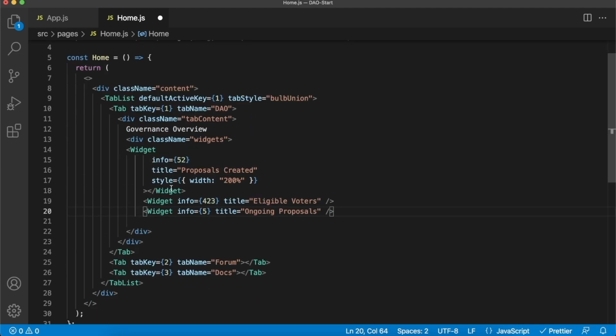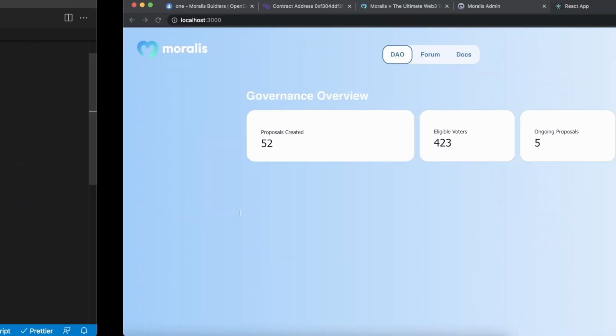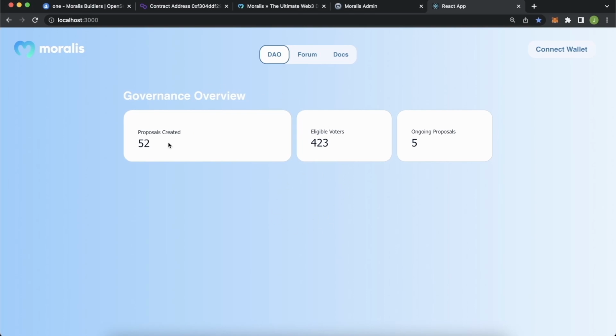So we have 3 widgets. Let's format these nicely. One widget where we have info 52, and the title will be proposals created. So there'll be 52 proposals created. We give this a little bit of a larger width to kind of make it pop out. And then we have the eligible voters. Again, we've hard-coded 423, and then the ongoing proposals 5. And let's see what this looks like. If we save this, go to our page, and look at this. We get a nice little title, governance overview, proposals created 52, eligible voters 423, and ongoing proposals 5.